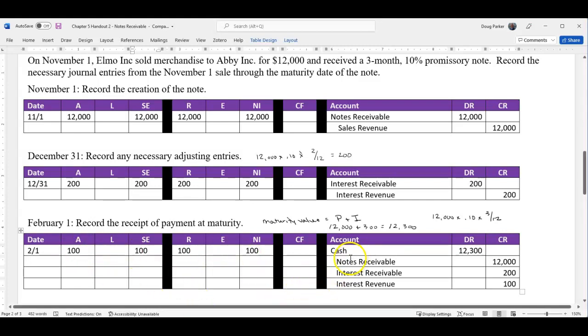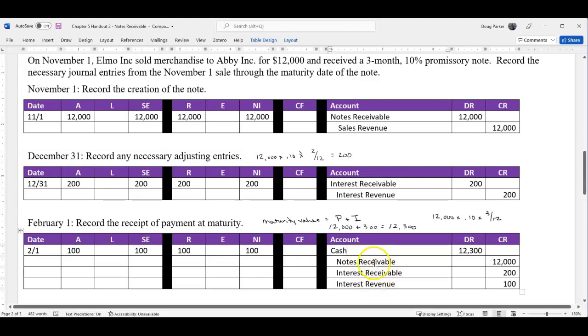Now, here we have to be careful. What is this cash from? Is it from an investing or from an operating standpoint? Notes receivable can be a little tricky. If we just lend $50,000 to someone for 5 years, that's an investing activity because that's an investment because we're going to get interest return.